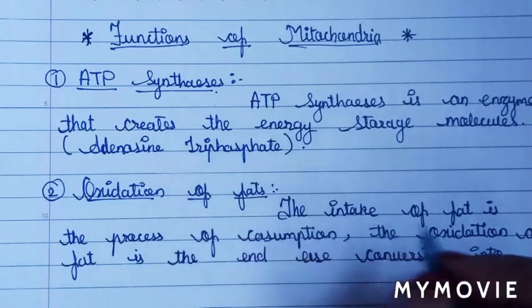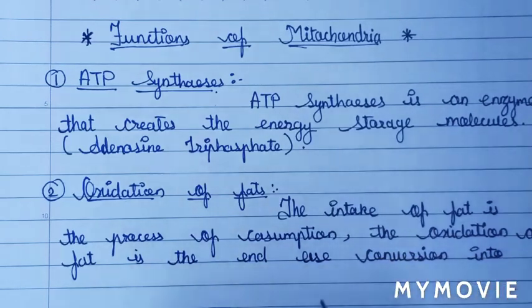When fat is taken in, it is the process of consumption, and then the oxidation of fat converts it into human energy.